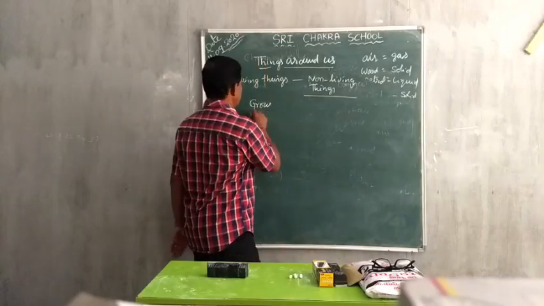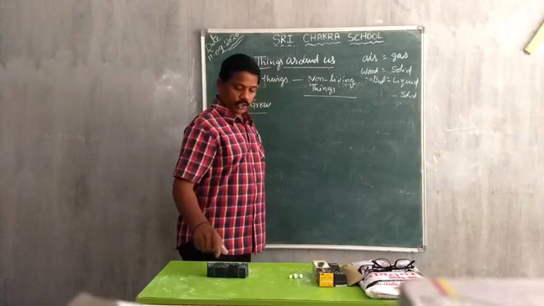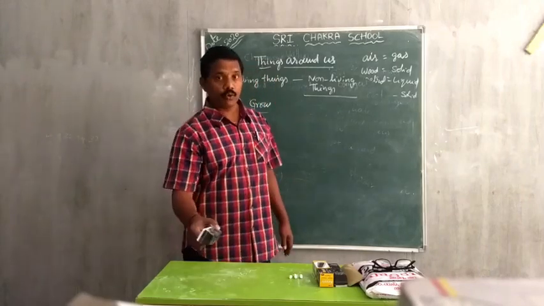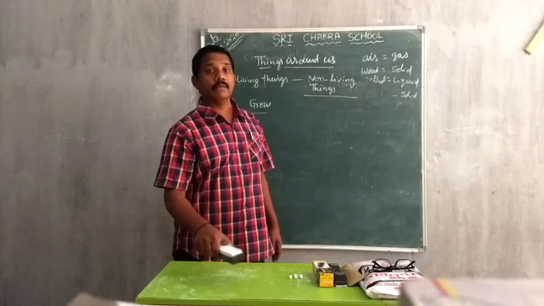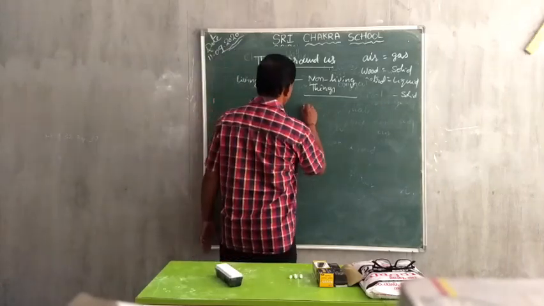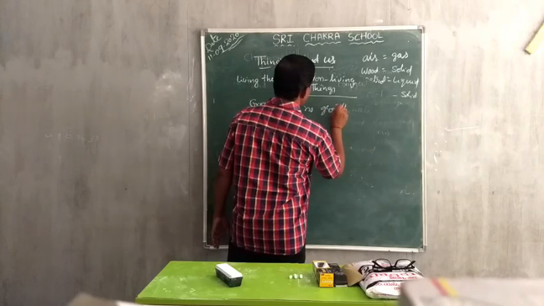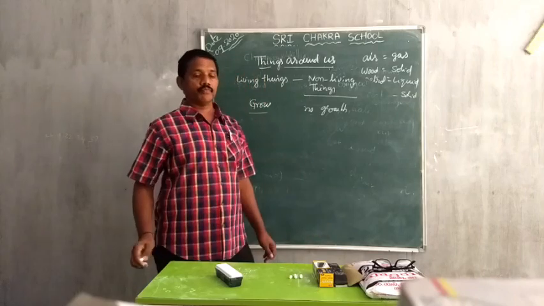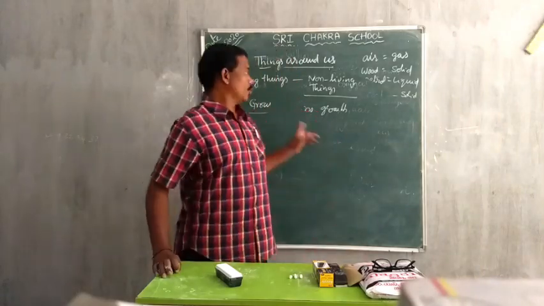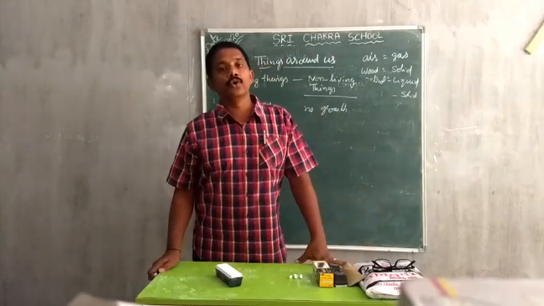So a living thing grows. What about a non-living thing? You keep this duster here. Does it grow? Even if you keep it for months, years, it cannot grow. So there is no growth. Living things grow. Non-living things do not grow.